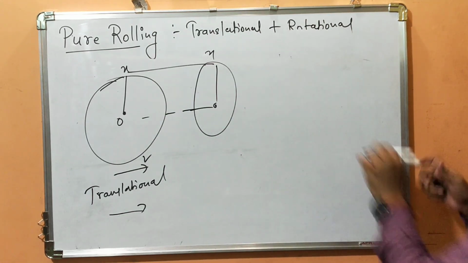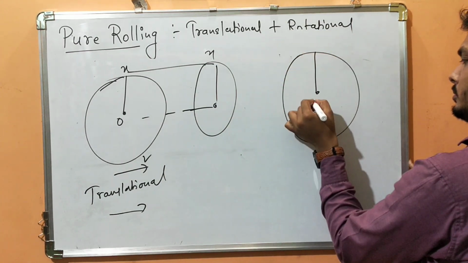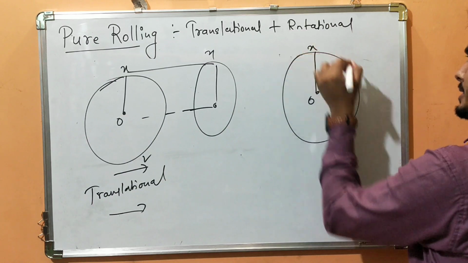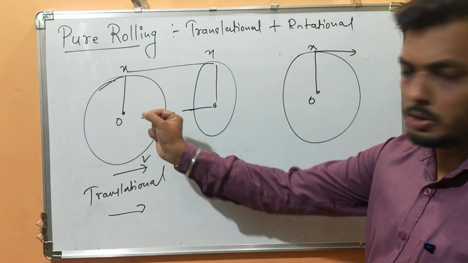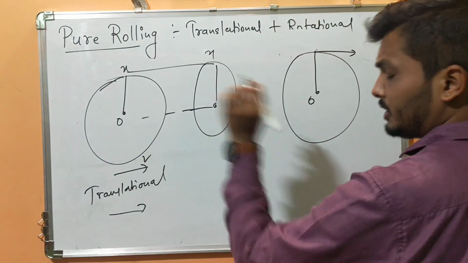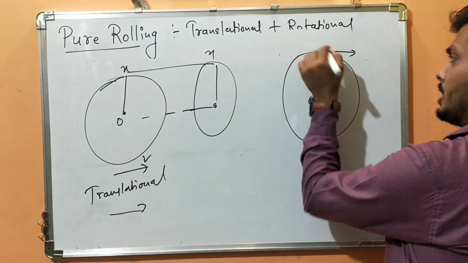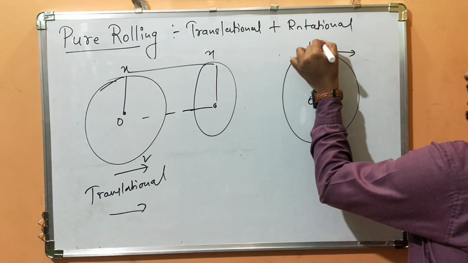Now suppose go x. So if the particle is undergoing pure rolling, in translational motion the velocity will be the same. Here the velocity of the center of mass will be the same. The particle having velocity here will be omega r.